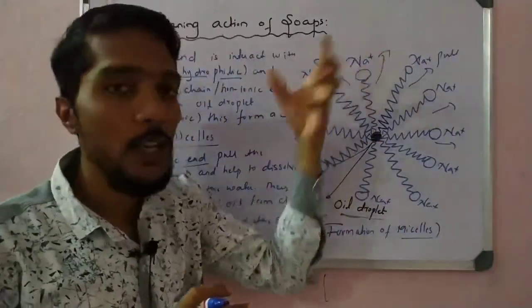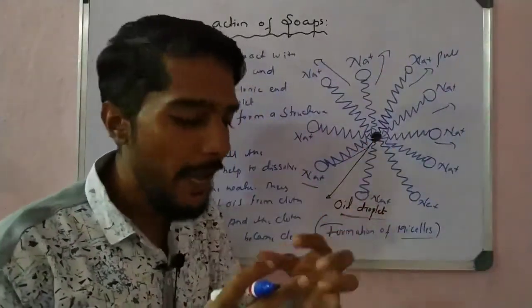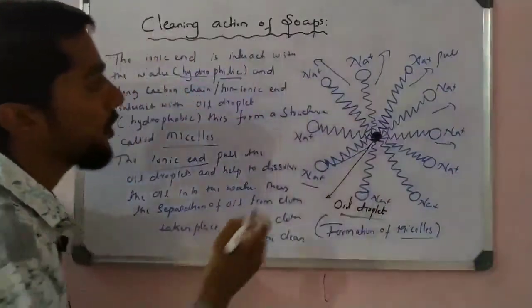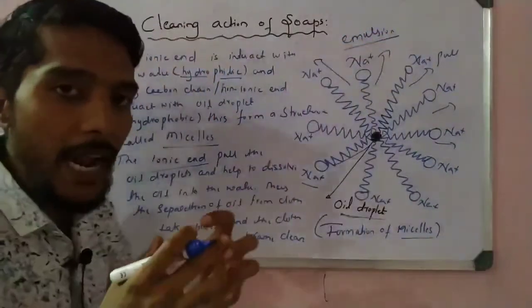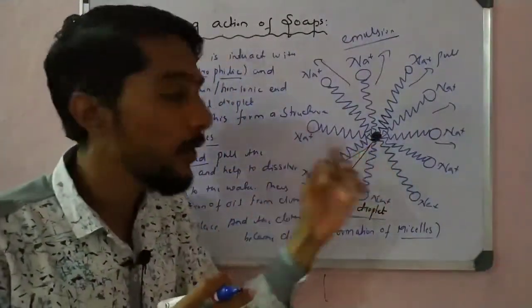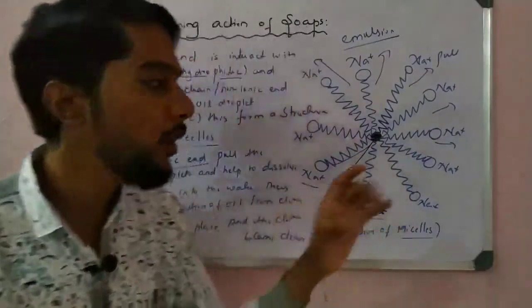So Na plus can make the pulling force on the water or oil droplets, and that creates a type of emulsion. This emulsion is able to remove the oil droplets from the dirt. Okay, that is able to clean the cloth.